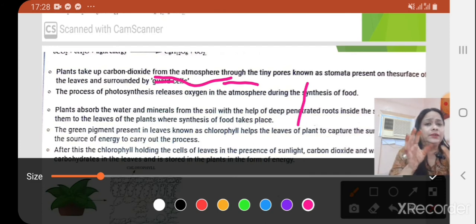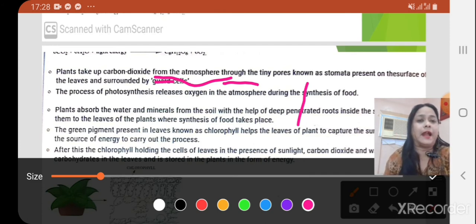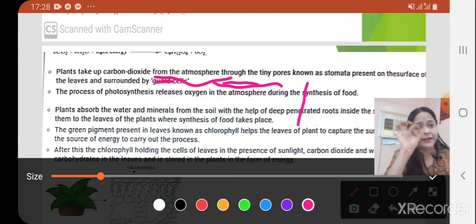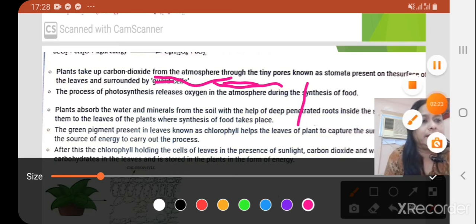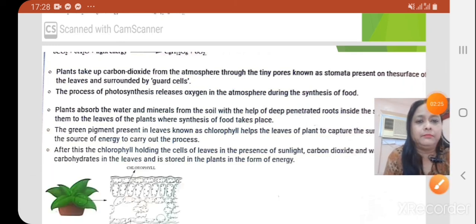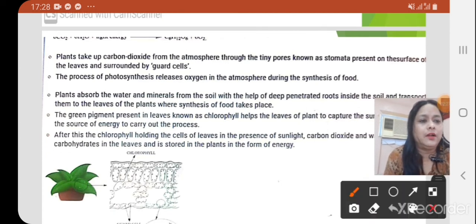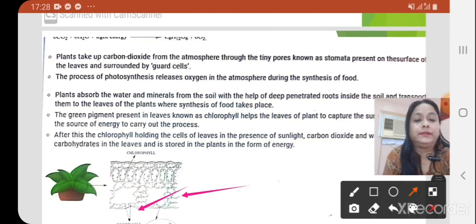Plants take up carbon dioxide from the atmosphere through tiny pores known as stomata. Stomata are very tiny pores. The diagram is already drawn here, and you can easily see it. On your screen, this is a leaf, and this is the microscopic structure of a dissection of a leaf. This is a tiny pore.